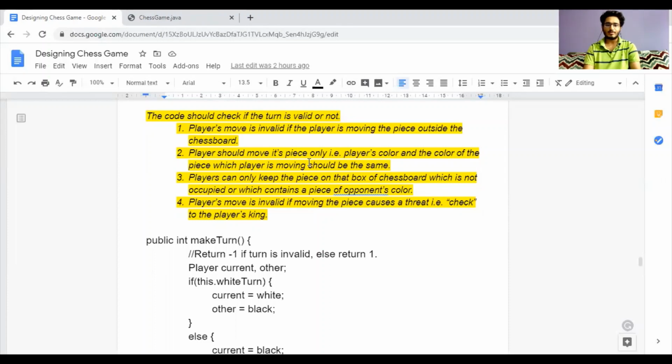Also, a player can only move their own piece, that is, the white player can only move a white piece and black can only move a black piece. A player can keep the piece only on a box of the chessboard which is not occupied or which contains a piece of the opponent's color to kill the opponent's piece. And the fourth is that a player cannot move a piece if moving that piece causes threat or check to the player's king.